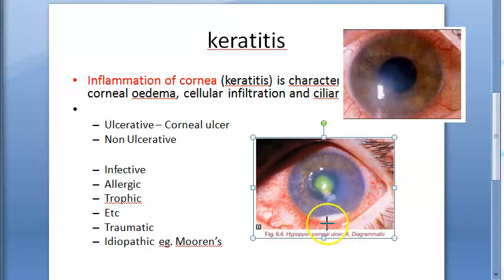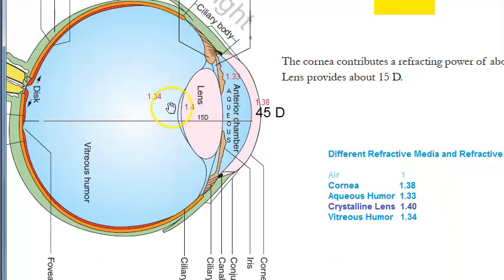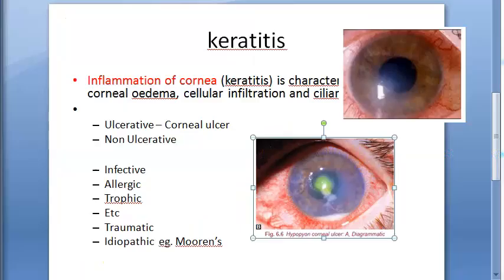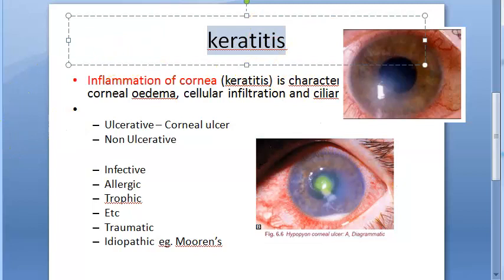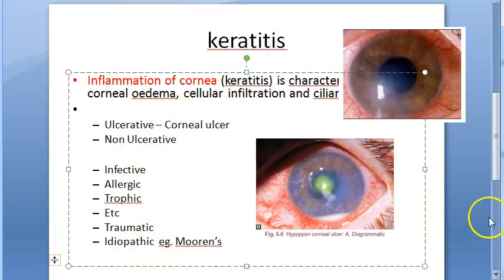That is a collection of the WBCs in the anterior chamber. So where is the anterior chamber here? Right? So if something collects here, that will become hypopyon. You will see it in bacterial, fungal and all. So based on whether hypopyon is there or not, you can say it is hypopyon keratitis or not, right? Then based on the depth, you can say if it is superficial or deep, right? There are many ways of classifying basically, that much you understood, right?